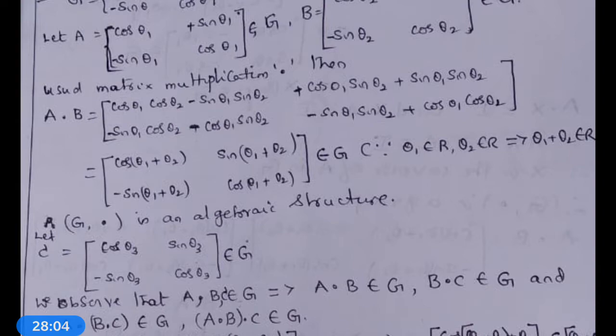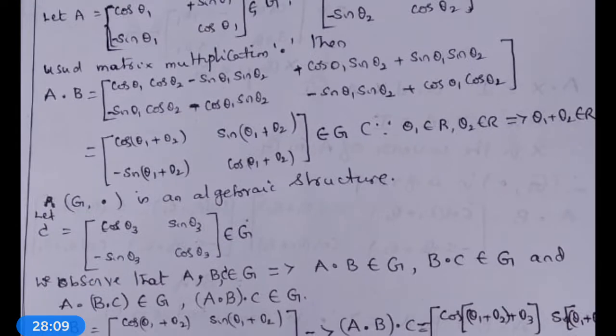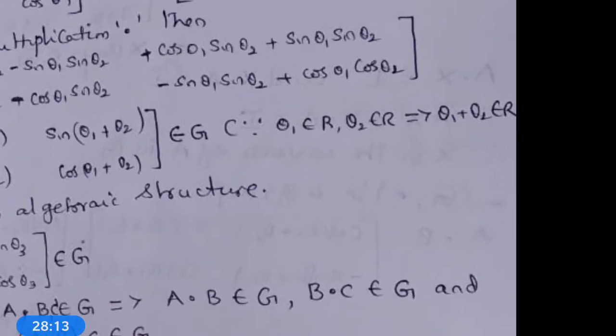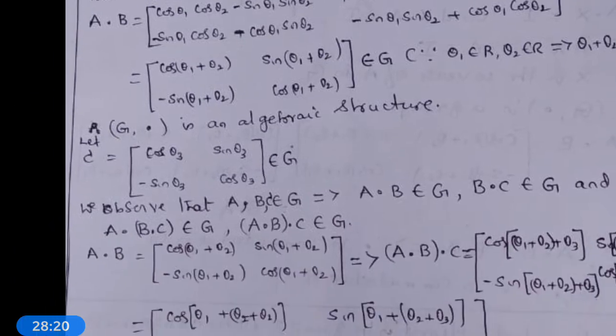Second row first element: minus sin(theta 1 plus theta 2), cos(theta 1 plus theta 2), which belongs to G. Because theta 1 belongs to R and theta 2 belongs to R implies theta 1 plus theta 2 also belongs to R. Therefore G comma dot is an algebraic structure.